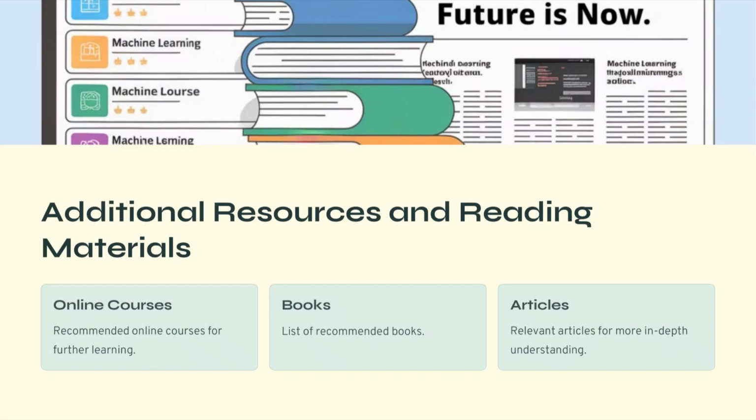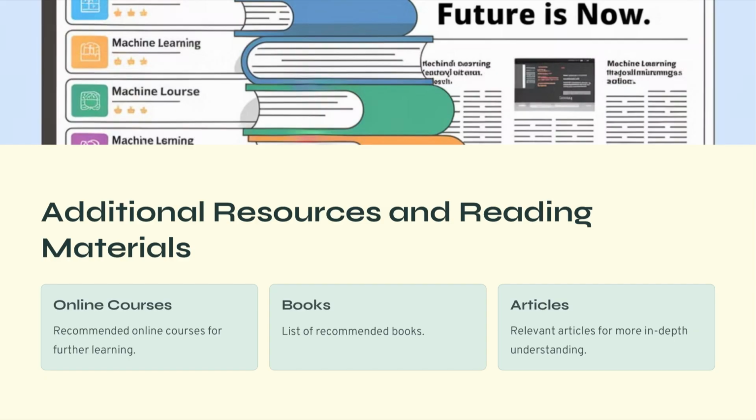Machine learning is a rapidly evolving field and mastering it requires continuous learning. Fortunately, there are many excellent resources available for further study. One category of resources is online courses. Platforms such as Coursera, edX, Udacity, etc. offer courses taught by leading researchers and industry experts. These courses often include video lectures, programming assignments, and real world projects.